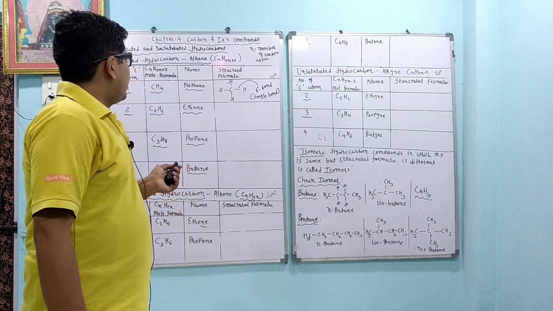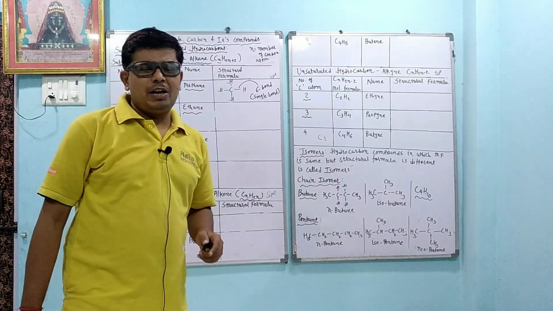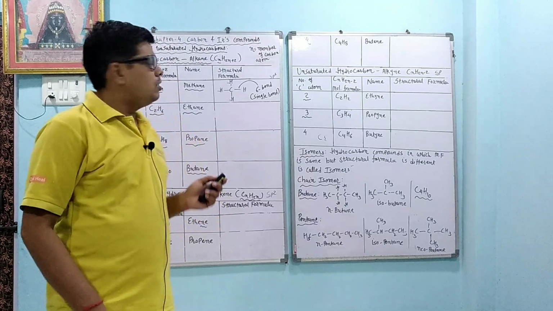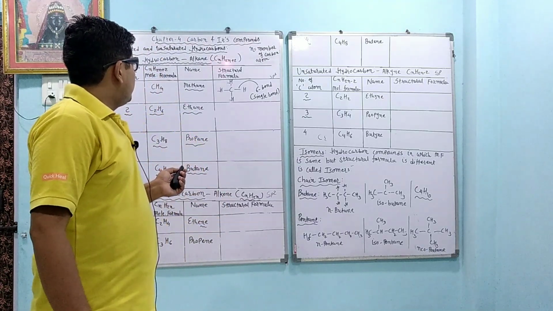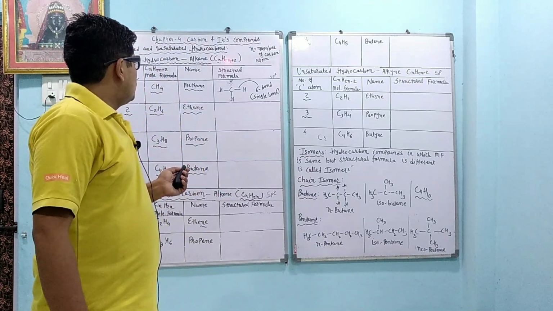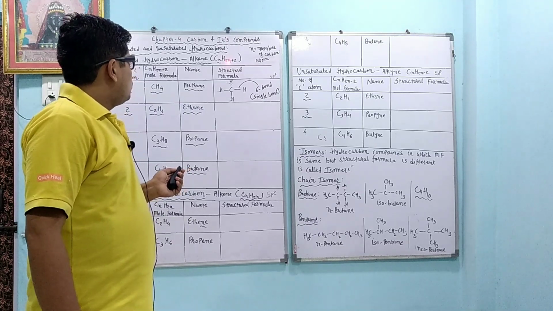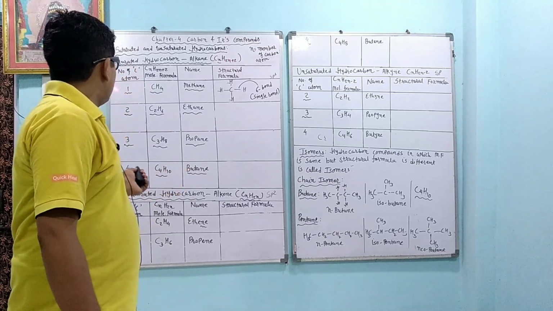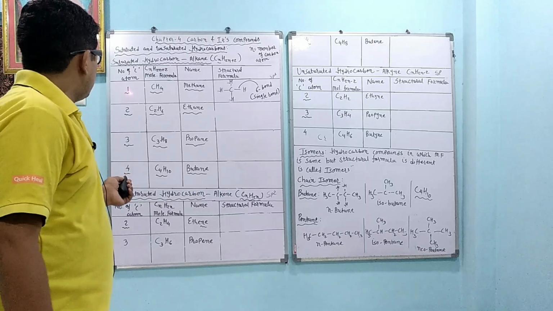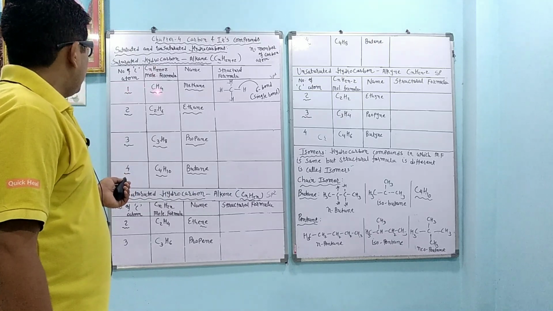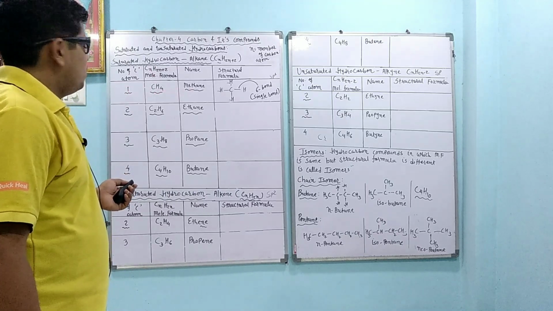In this formula we are writing n equals 1. One carbon atom is present, so I told you that is methane. So C1, here n equals 1, so 2 into 1 is 2, and 2 plus 2 is 4, so we get CH4. So when the number of carbon atoms is 1, whenever we write this formula, we get CH4, it is called methane.